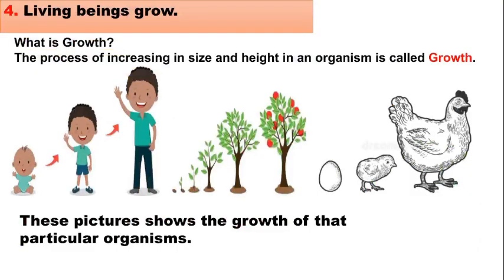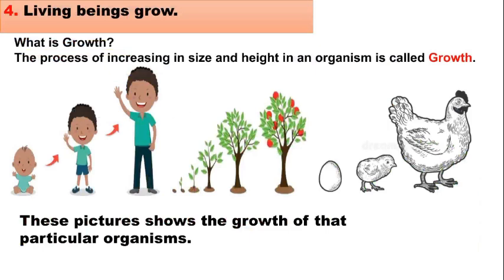So next point is living beings grow. What is growth, children? Yes, the process of increasing in size and height in an organism is called growth. In the first picture, you can see human beings: first baby, kid, and adult, isn't it?